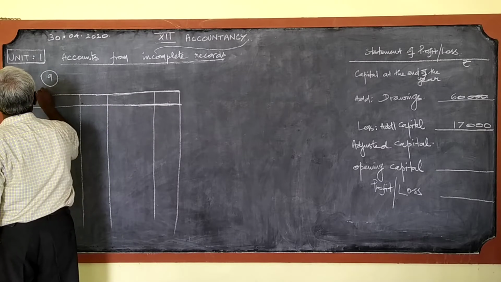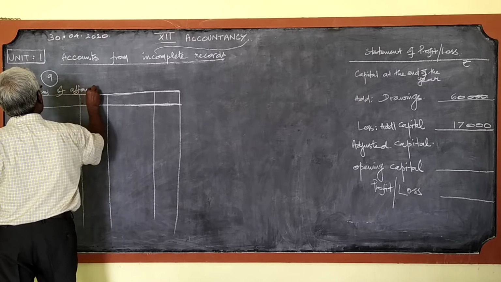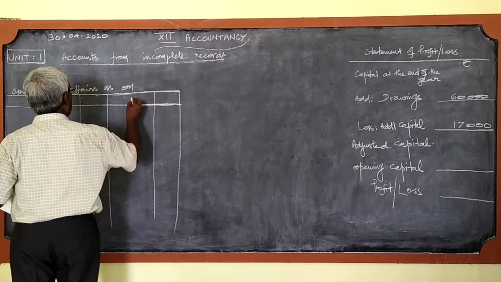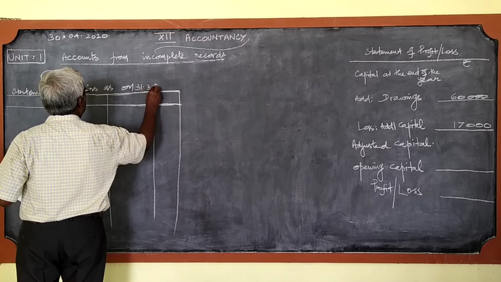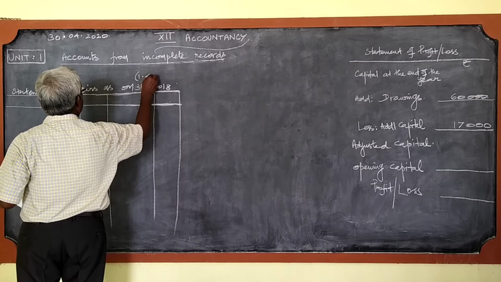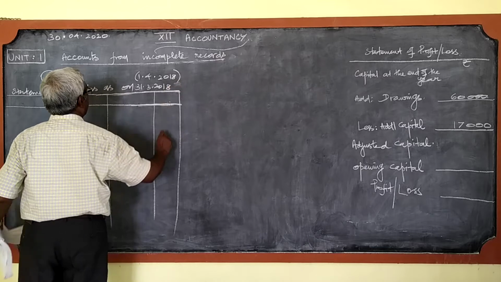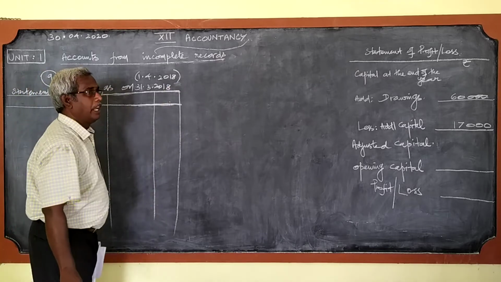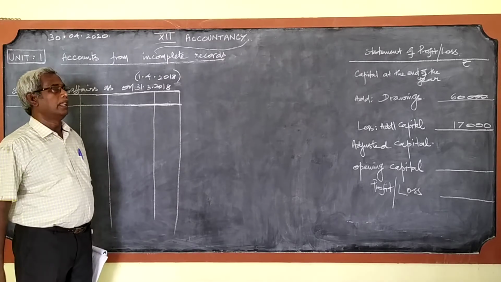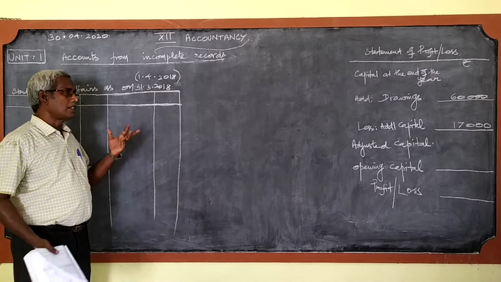Statement of affairs as on 31/3/2018, or this can be written as 1/4/2018. The capital on the last date of the previous month is the capital in the beginning of the next month.